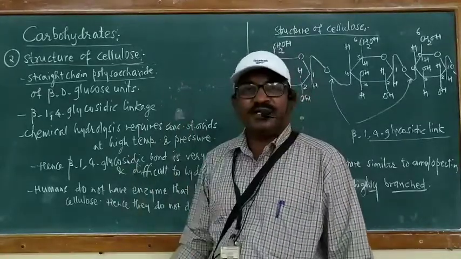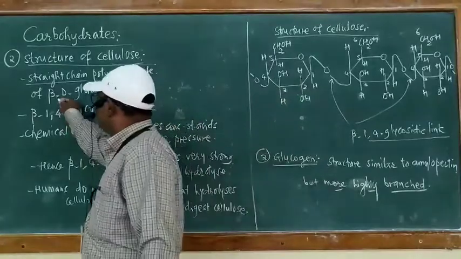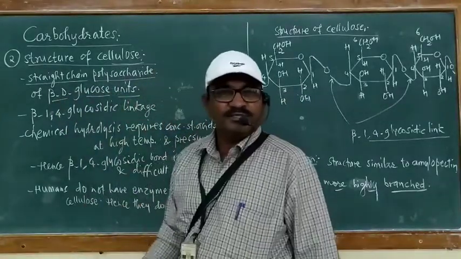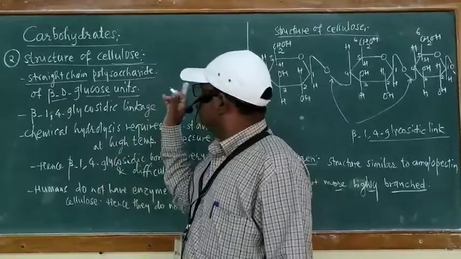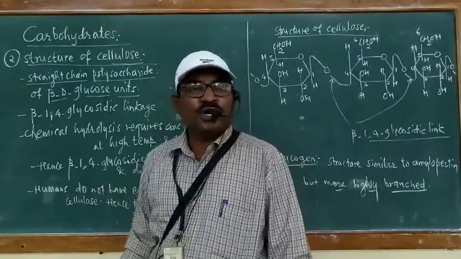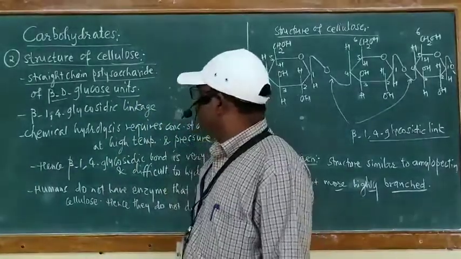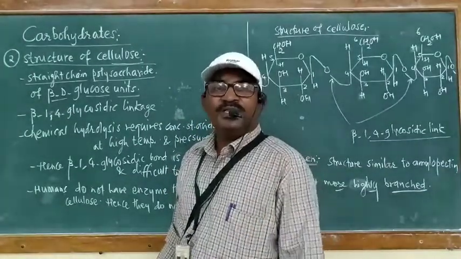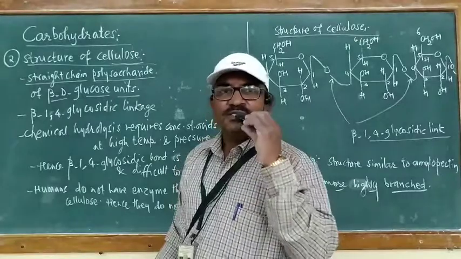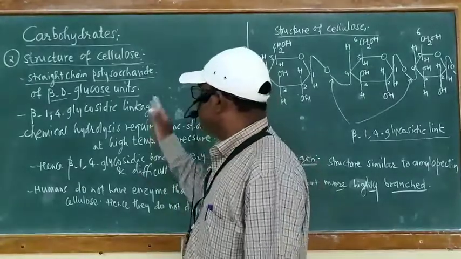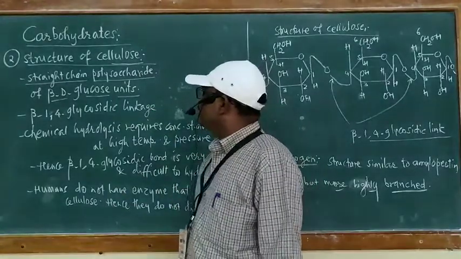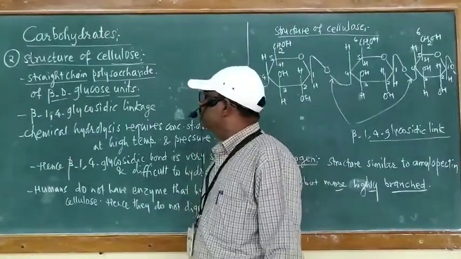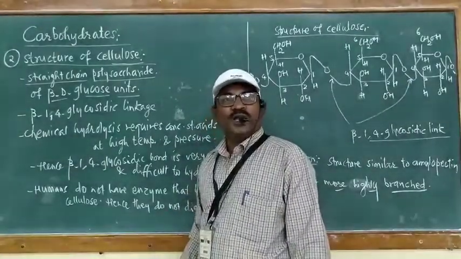This straight chain polysaccharide is made up of beta D glucose units. Means cellulose is composed of a large number of beta D glucose units. You will see in the structure of cellulose in detail how the structure of beta D glucose units is there and how these units are joined to one another.